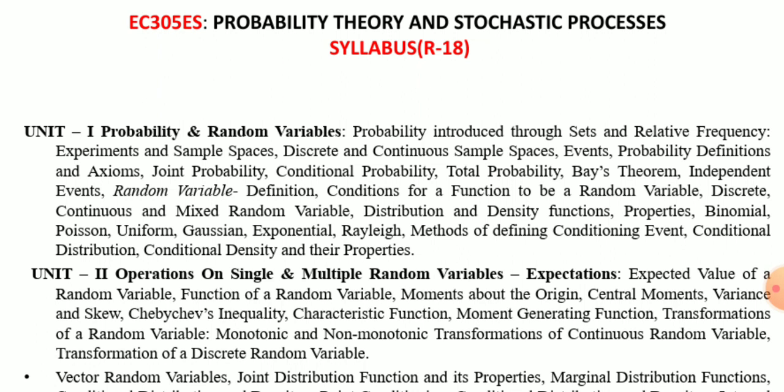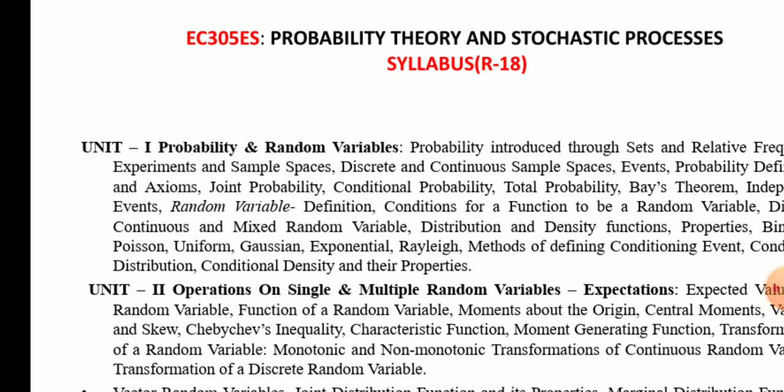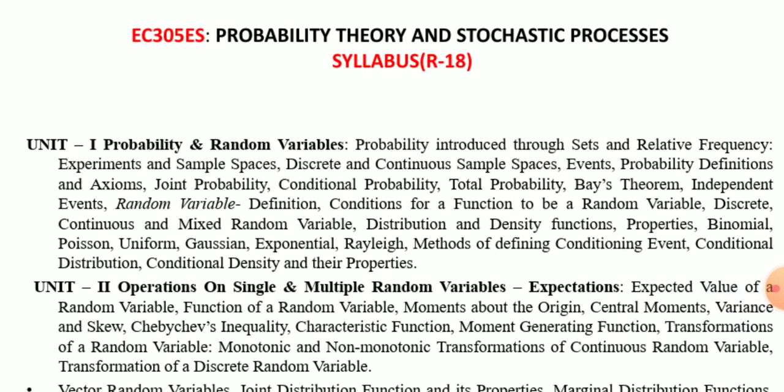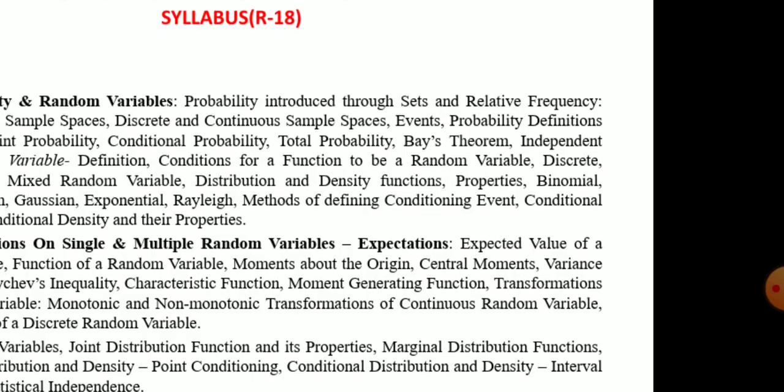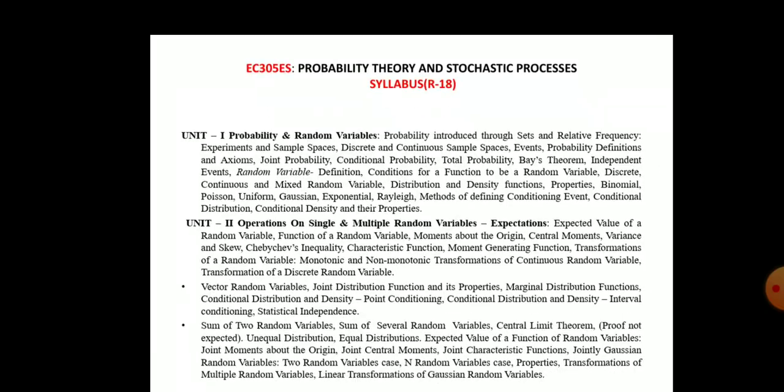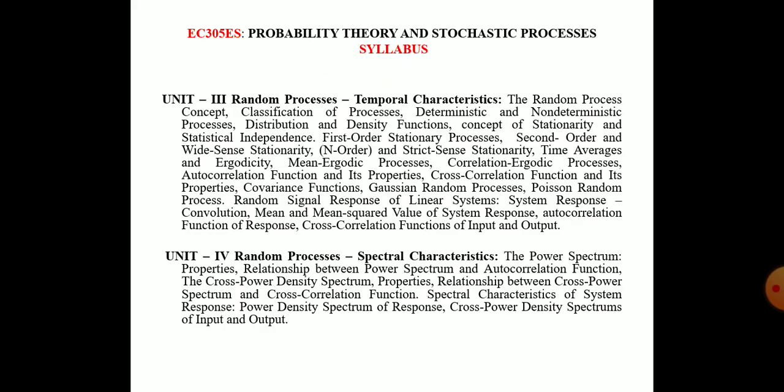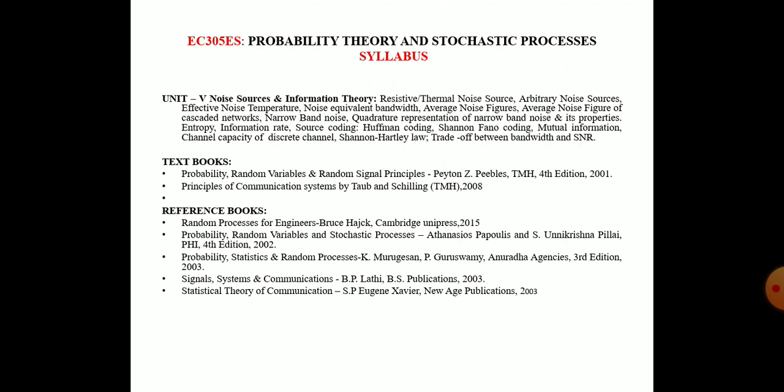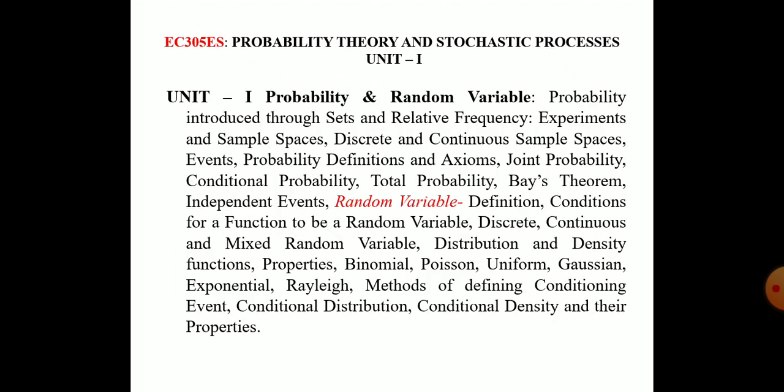That means this first unit is divided into two parts. One is probability, another one is random variables. You see here it is random variables. So this is the first unit, and this is divided into two parts.